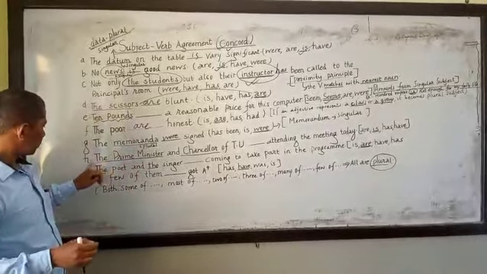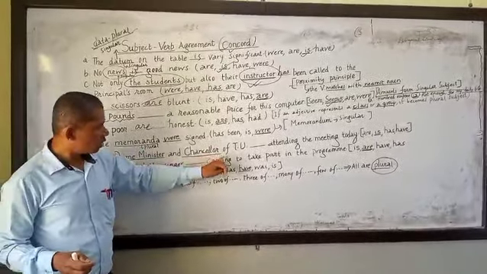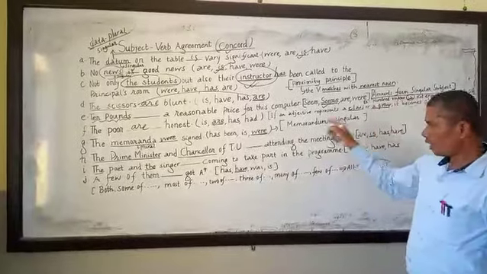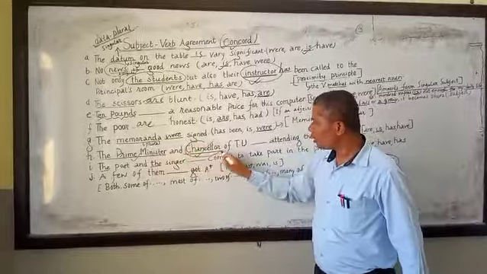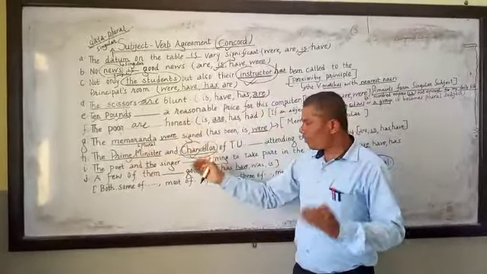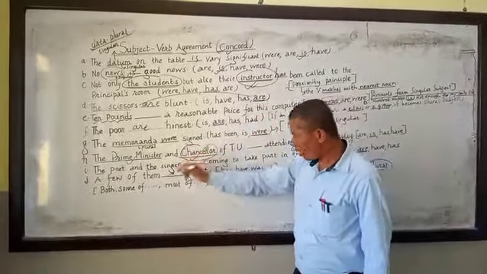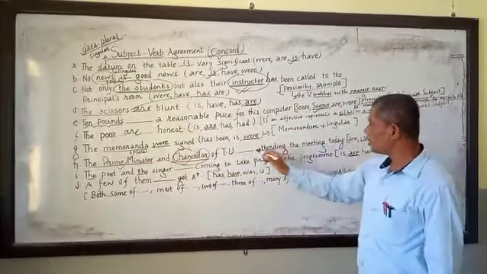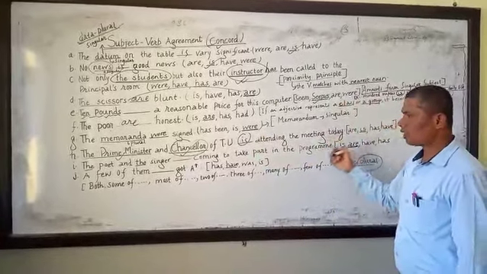Now let's come to number 8. The Prime Minister and Chancellor of TU attending the meeting today. Now what kind of subject is this? The Prime Minister and the Chancellor, both refer to the same person. That's why it is a singular subject, and that's why it takes is. TU is attending the meeting today.